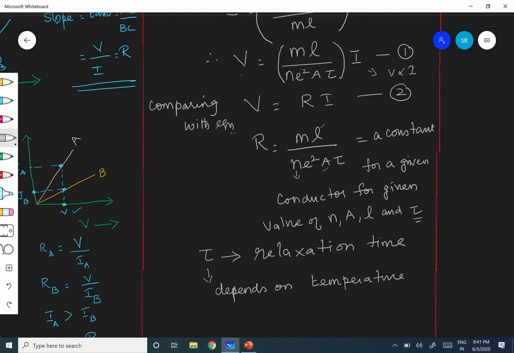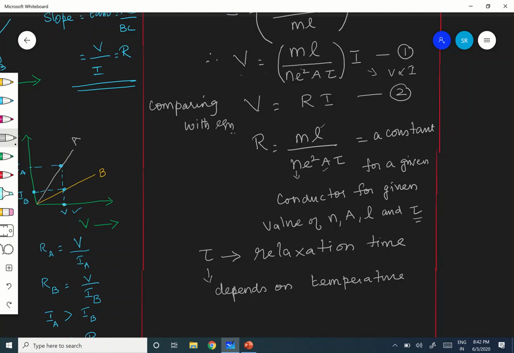Tau depends on temperature. Why? More the temperature, what happens? The more the randomness of the electron, the more will be the thermal speed of the electron. More the thermal speed, the randomness of the electron will increase, and what will happen? The number of collisions will also accordingly increase.